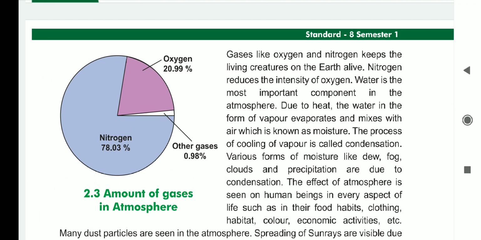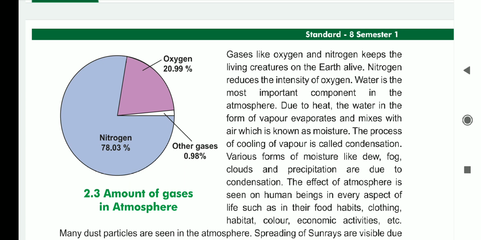Now the next stanza is telling that gases like oxygen and nitrogen keep the living creatures on the earth alive. Means these two gases help the living creatures stay alive. Nitrogen reduces the intensity of oxygen. What is the most important component in the atmosphere?